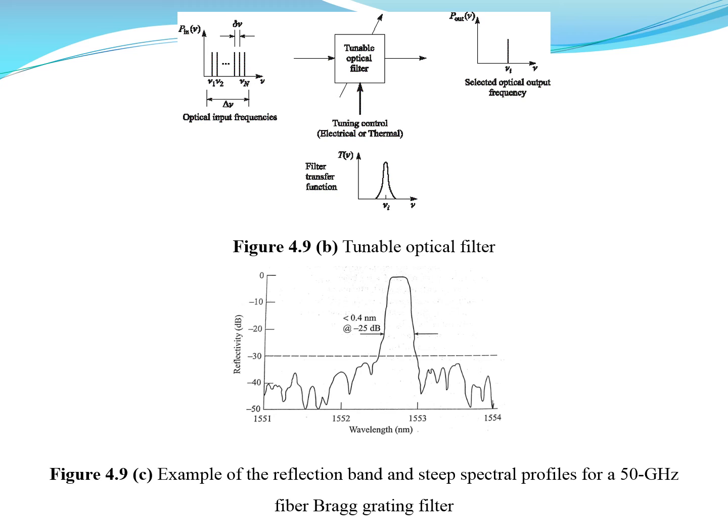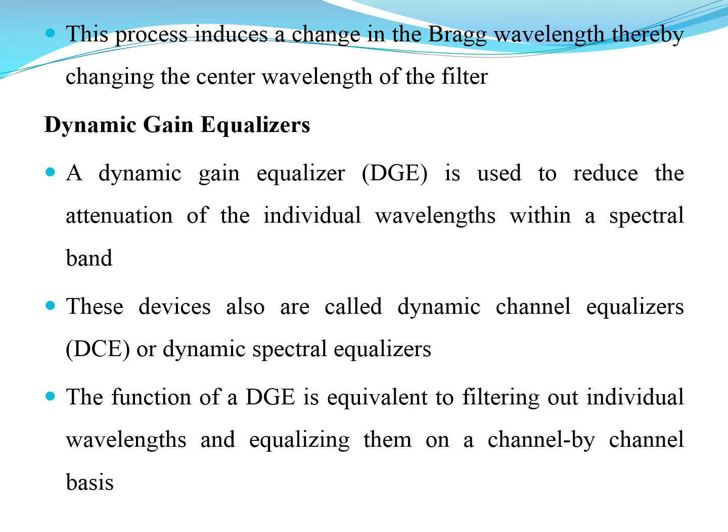Here we see the wavelength and the reflectivity. This is how the signal is going to be selected. The frequency of the signal is selected depending on the transfer function of a tunable optical filter. This process induces a change in the Bragg wavelength, thereby changing the center wavelength of the filter. Then dynamic gain equalizers, DGE. A dynamic gain equalizer is used to reduce the attenuation of the individual wavelengths within a spectral band.